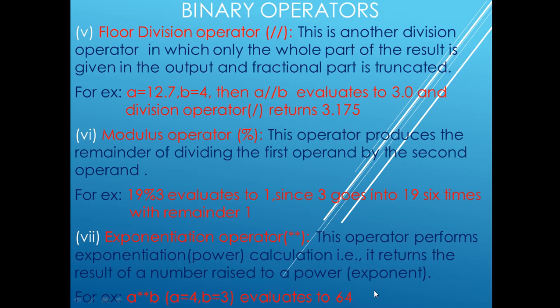Clear? So these were the binary operators. How many binary operators have we seen in arithmetic operators? 7. Altogether, arithmetic operators are 9. 2 more are there: unary plus and unary minus, which are the unary operators. And these 7, starting from addition, subtraction, multiplication, division, floor division, modulus and exponentiation, are the binary operators.